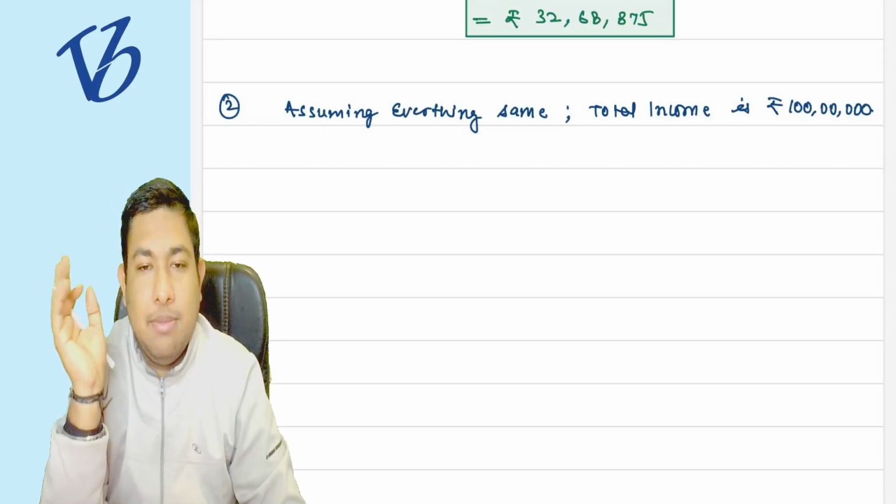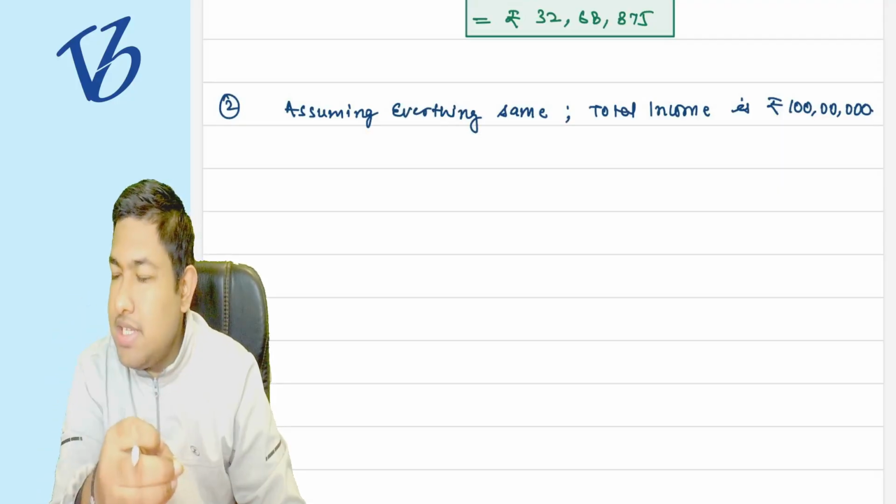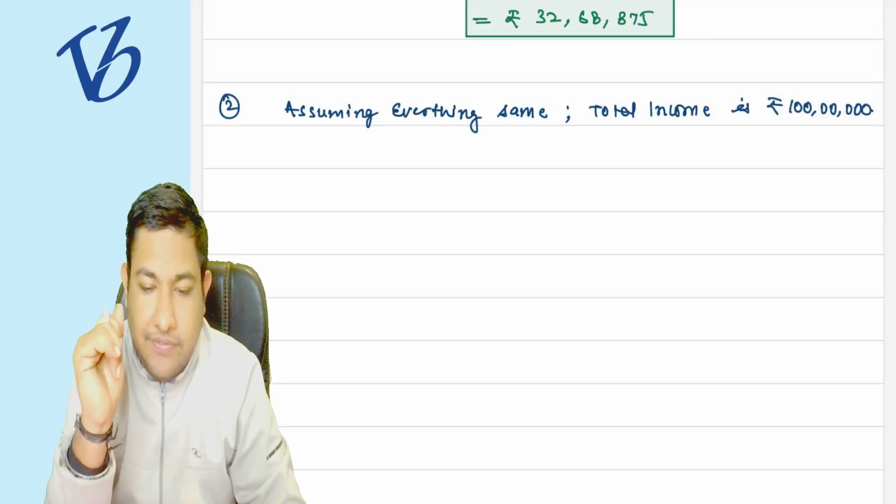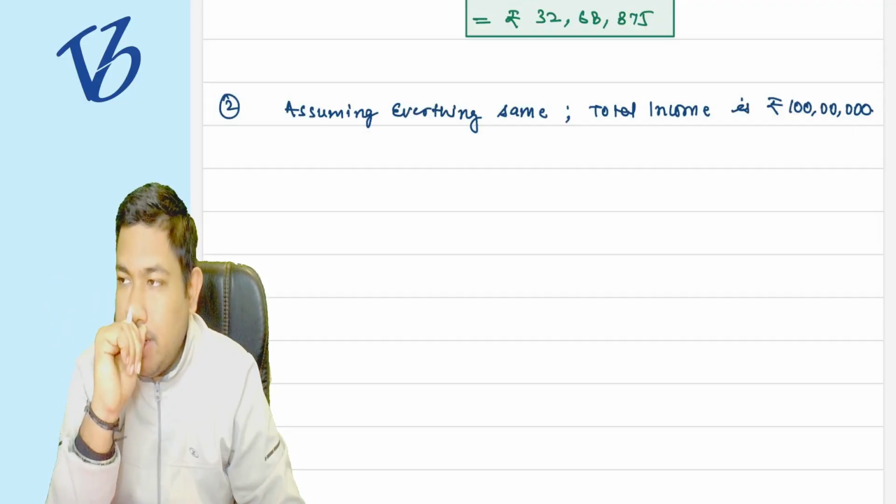Assuming everything same, he is a non-resident. His name is Shyam. His age is 85. What is going to be the tax liability?